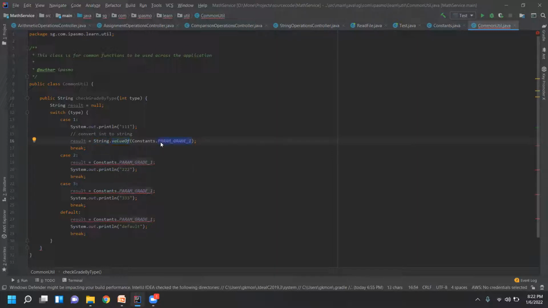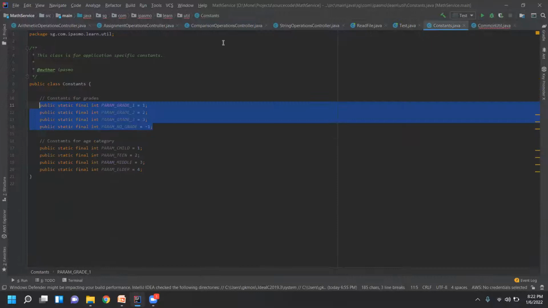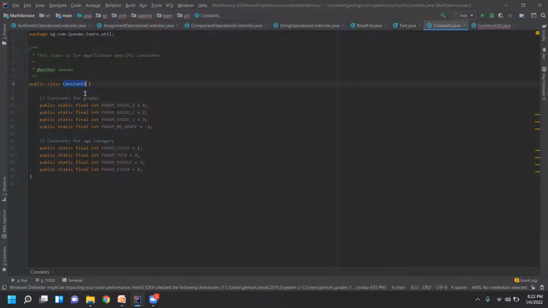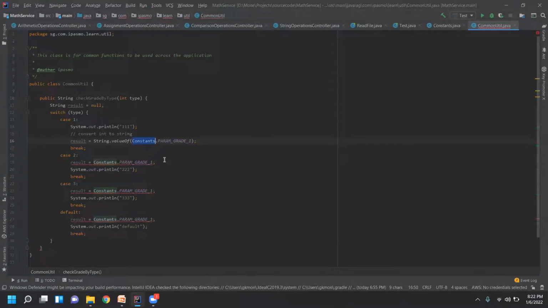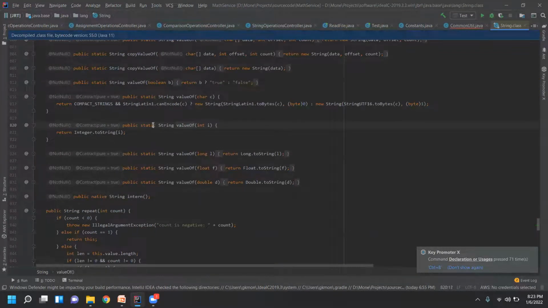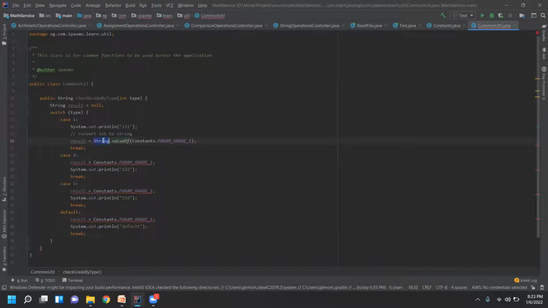This is a variable, and we are using this variable with the class name, right? Constants is the class name, and dot this parameter. When you want to use class name dot variable name, it must be static. Similarly, valueOf is a function that is available in the String class. Let's see if this is static or not. Just go inside, control click, and it is static. So valueOf is a static method, and we are using it with the help of the String class.